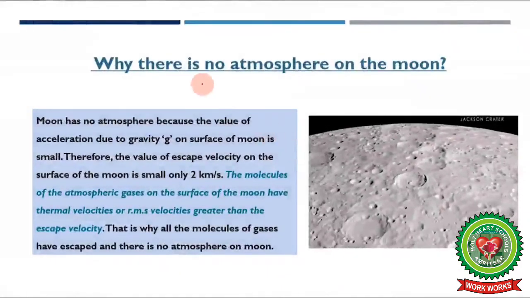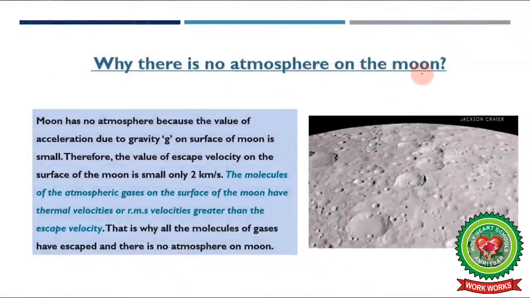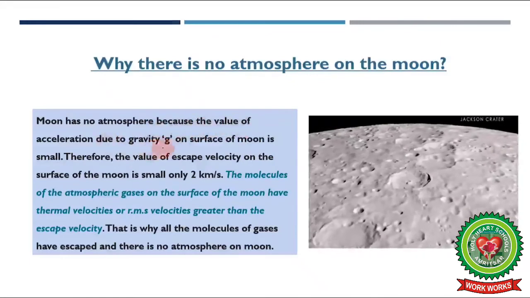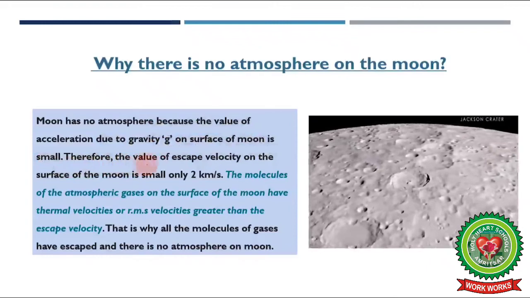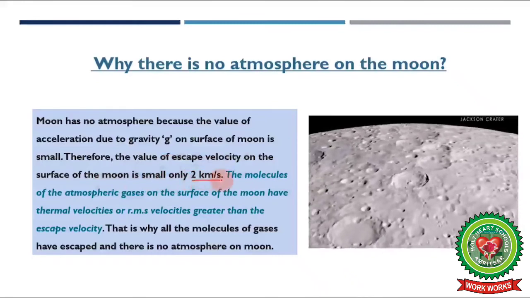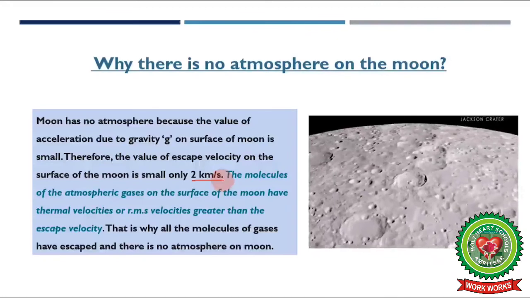Now next is why there is no atmosphere on the moon. It's one of the important questions. Students, the moon has no atmosphere because the value of acceleration due to gravity, that is g, on the surface of the moon is very small. Therefore, the value of escape velocity on the surface of the moon is small, that is equivalent to 2 km per second. This is the approximate value of escape velocity on the surface of the moon.